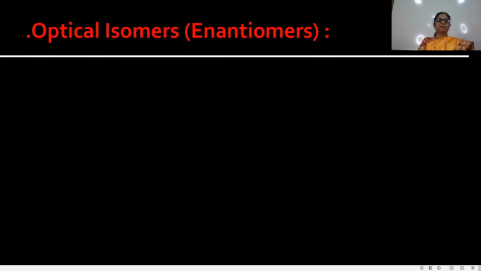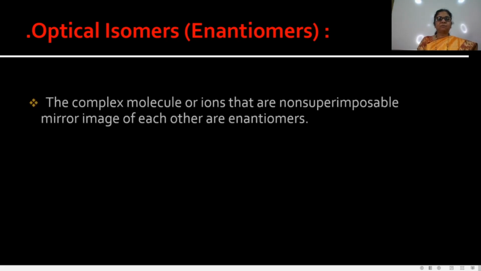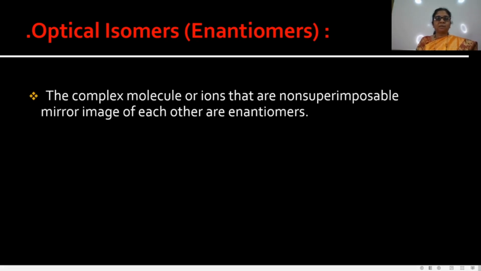Now see, the second type of coordination complexes shows optical isomers. It is also called enantiomers. First know that optical isomers, the complex molecules or ions that are non-superimposable mirror images of each other, are enantiomers.